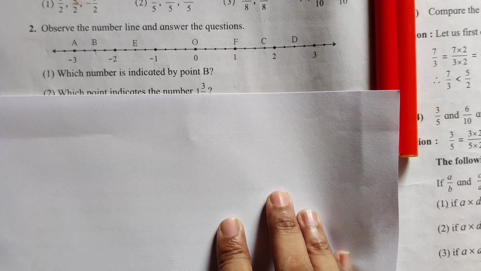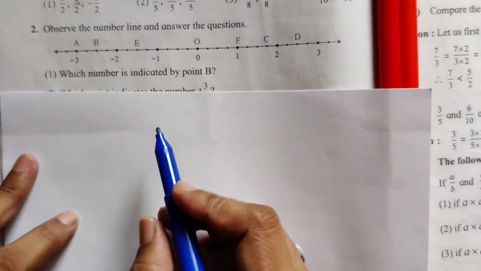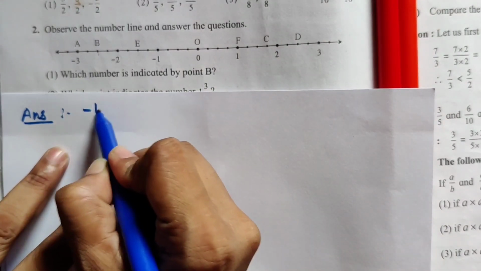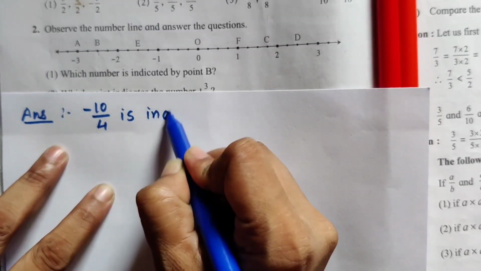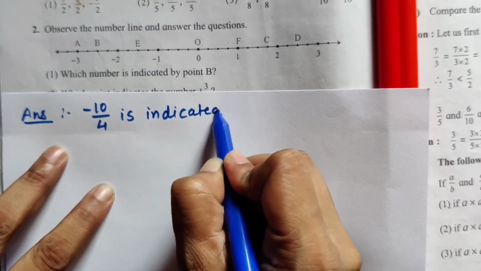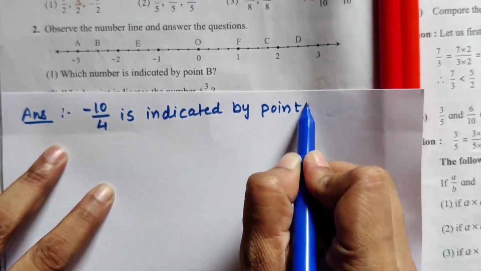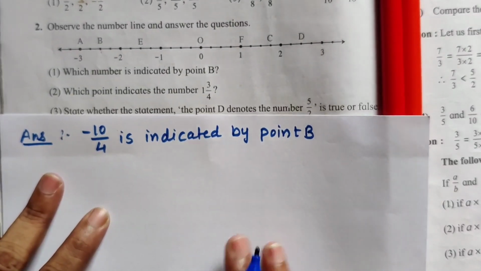So let us write the answer. Answer you should write in a full sentence. How to write? Answer: minus 10 upon 4 is indicated by point B. In this way we have to write the answer. Now let us check the second question.